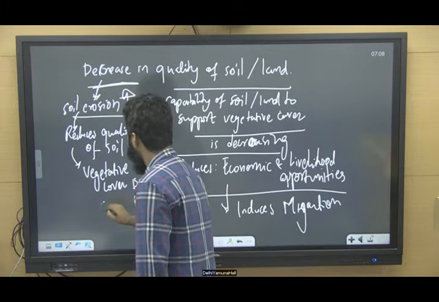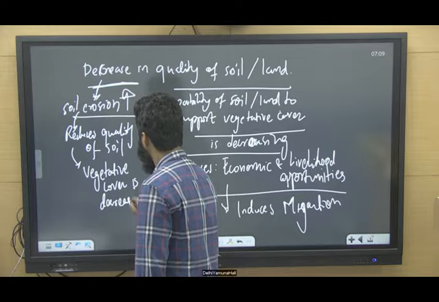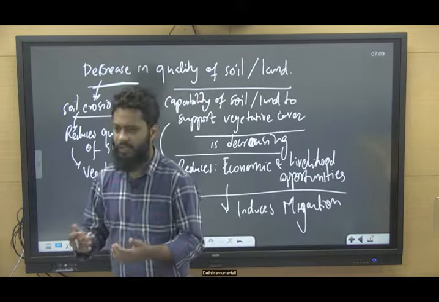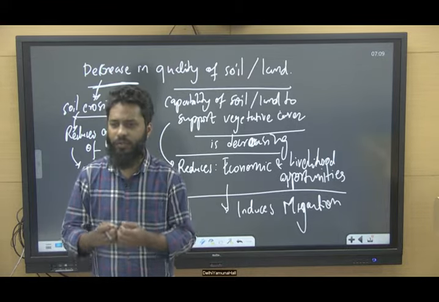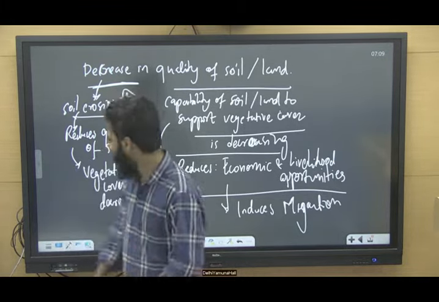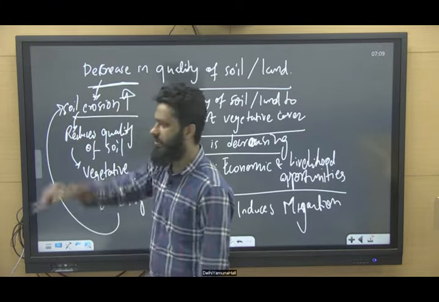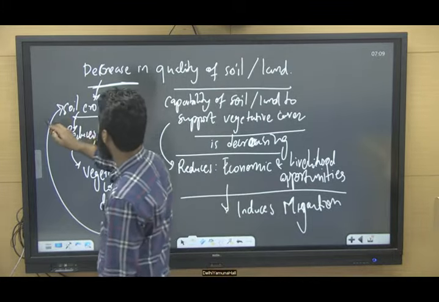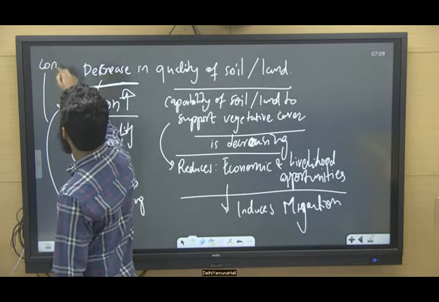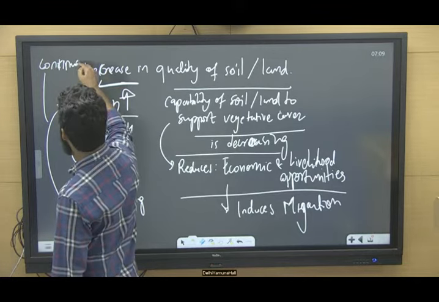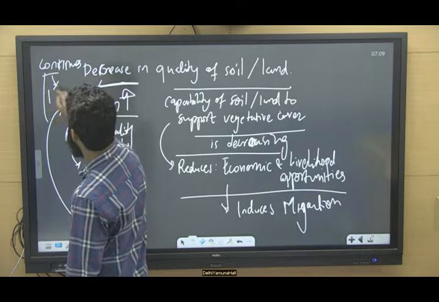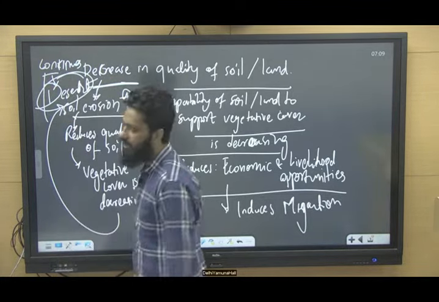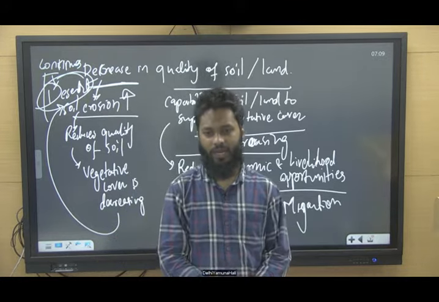Vegetative cover is decreasing. Now see, soil erosion is increasing, right? The quality of soil is decreasing, so vegetative cover will also decrease. When vegetative cover decreases, the soil erosion will increase again. And if this process continues for a longer period, then this can make the area or land a desert, right?